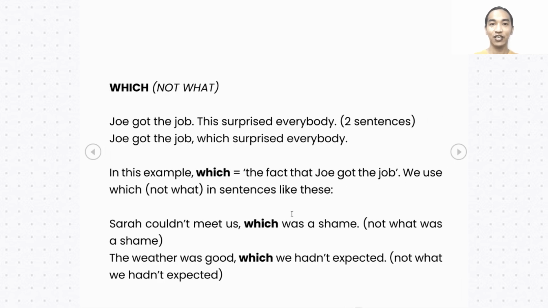We also have here which, not what. We got the job. This surprised everybody. So we can say like this: Joe got the job, which surprised everybody. In this example, which refers to the fact that Joe got the job. So we use which, not what, in these sentences. More examples. Sarah couldn't meet us, which was a shame. The weather was good, which we hadn't expected. So these are just some of the constructions that we have in relative clauses. Please pay more attention to them.